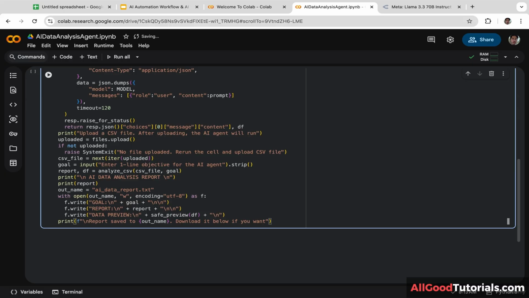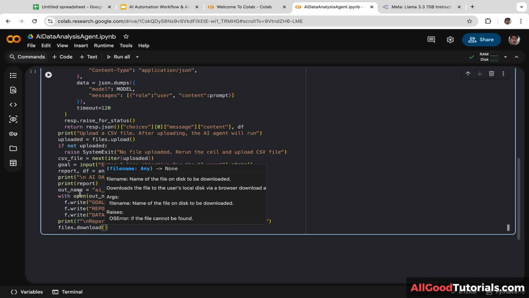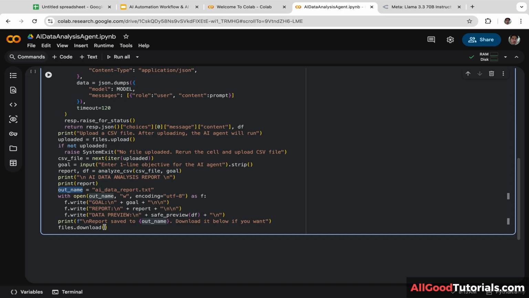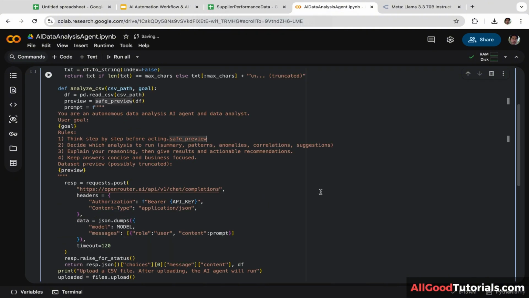And lastly, we are going to trigger the browser download of the generated report. Files.download, and let's copy and paste outname and put it inside the parentheses. Okay guys, we are done. Before compiling the code, there is one mistake that we need to fix. There was a typo here. We need to remove the save preview.